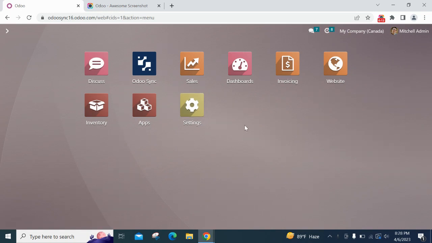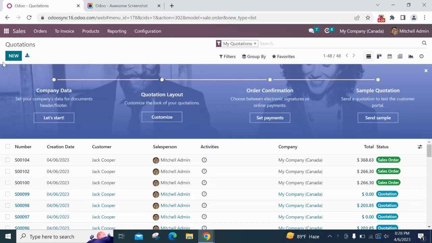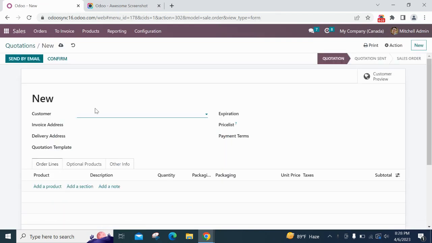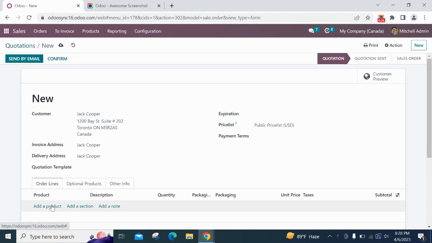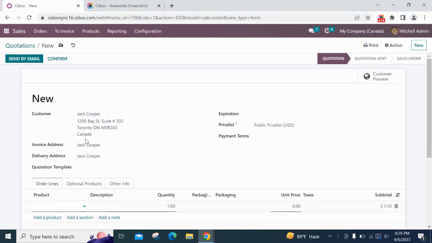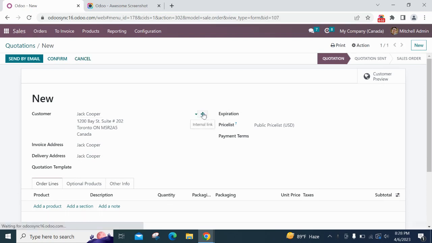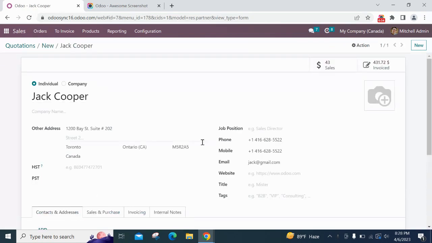This is the Odoo instance, and from here I'm going to the sales module, and I'm going to create a sales quotation, selecting a customer, adding a product. The customer address and phone number need to be valid, so we can set the address and phone number from here.